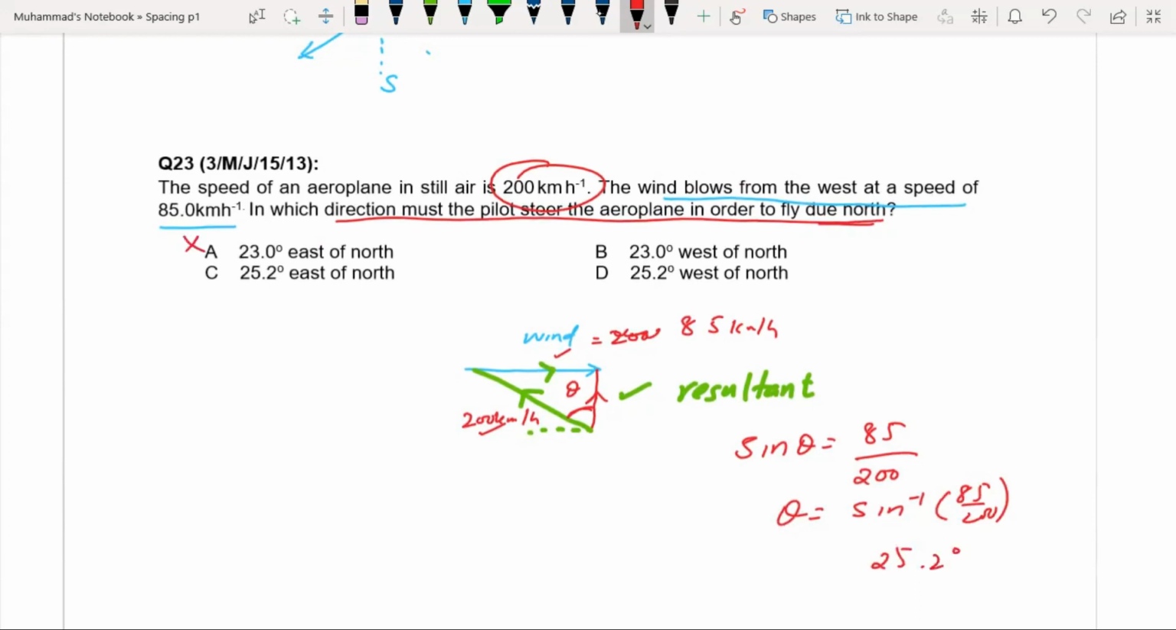So you will reject A and B, and 25.2 degrees, and you know that this is north and this direction is west. So this is west of north, so D is correct. This is east of north, so that's why it is incorrect.